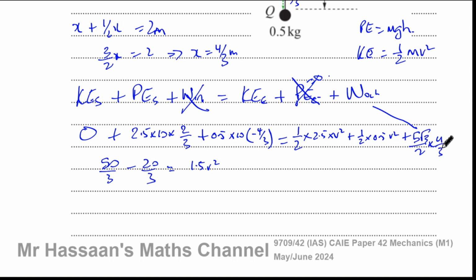And here you're going to have this 2 cancelling with this 4. That's going to be 2. So you're going to have 10 root 3, so it's going to be plus 10 root 3 over 3. So this is going to be 30 over 3, which is 10, minus 10 root 3 over 3, equals 3 over 2 V squared. I've just written it as a fraction, so it's easier.